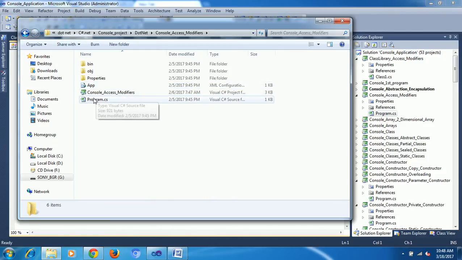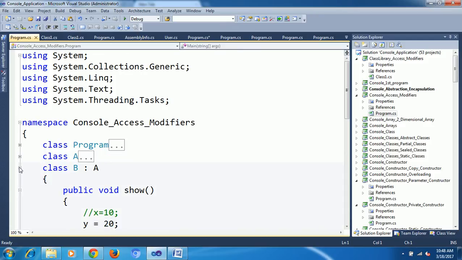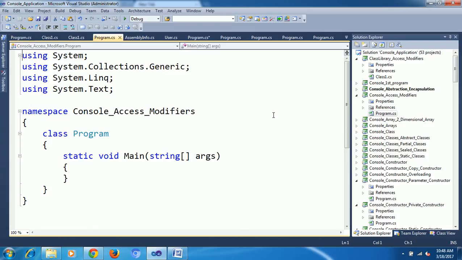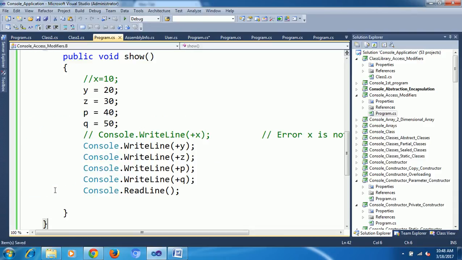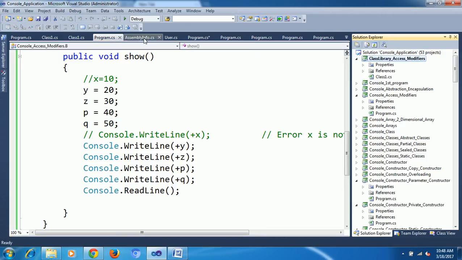A class library project is not possible to run.